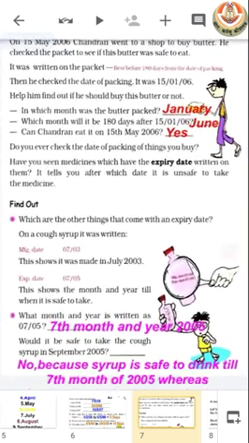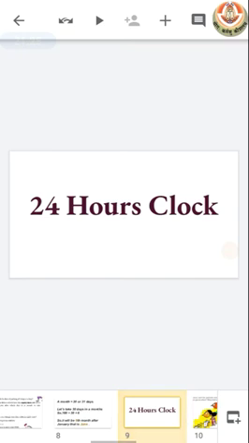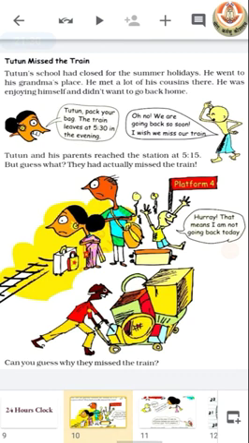Now after this, let's see what is a 24-hour clock. There is a small story about Tuntun. School has closed for summer and he went to his grandmother's place and met a lot of his cousins and had great fun. Now it's time for them to go home. Now they get to know that they missed their train.